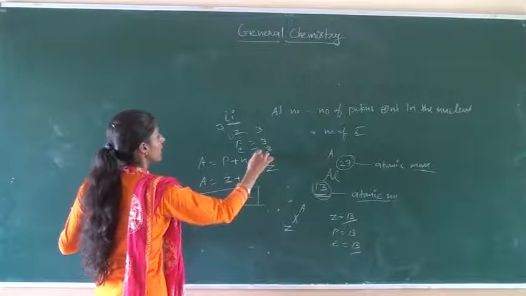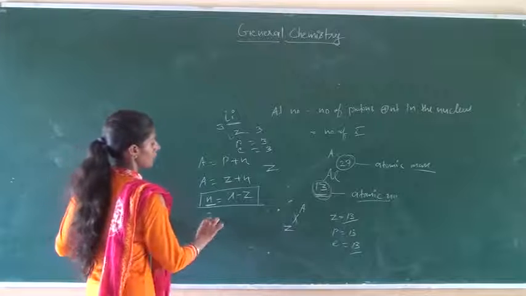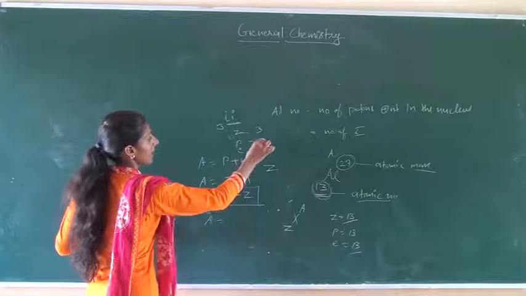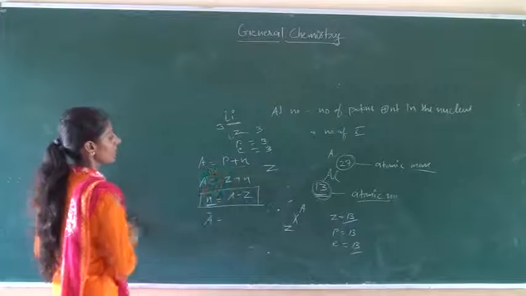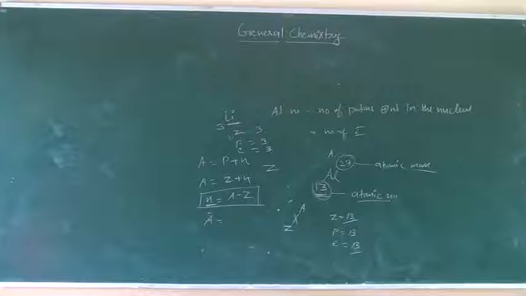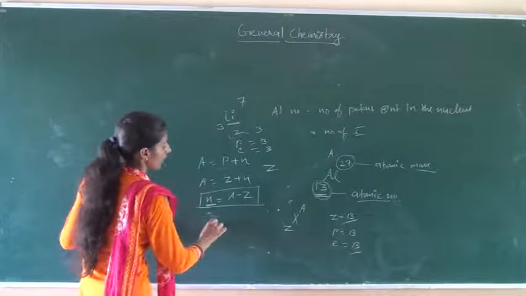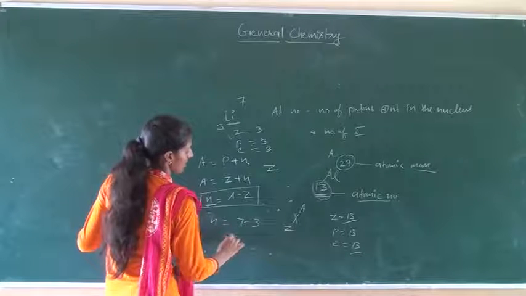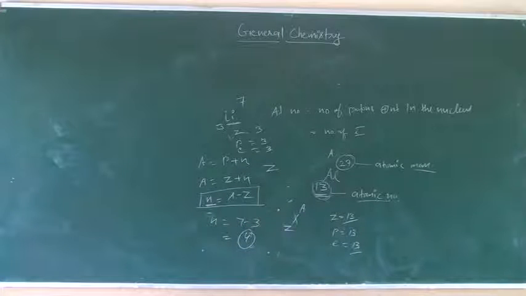Also electrons are 3, and mass number is equal to P plus N. Number of neutrons is equal to mass number minus atomic number. Here mass number is 7. So N is equal to 7 minus 3 is equal to 4. Number of neutrons is 4.